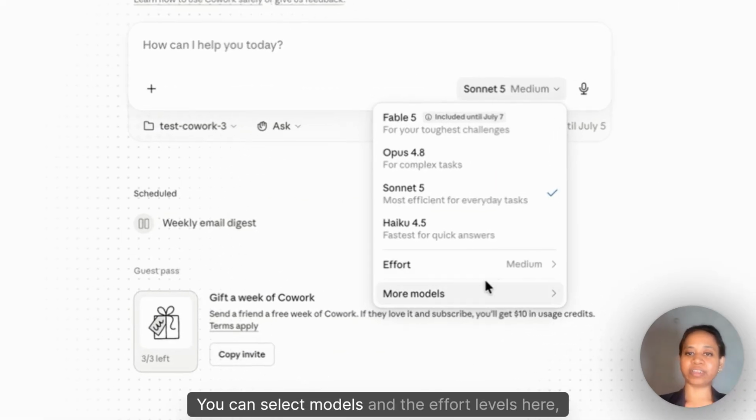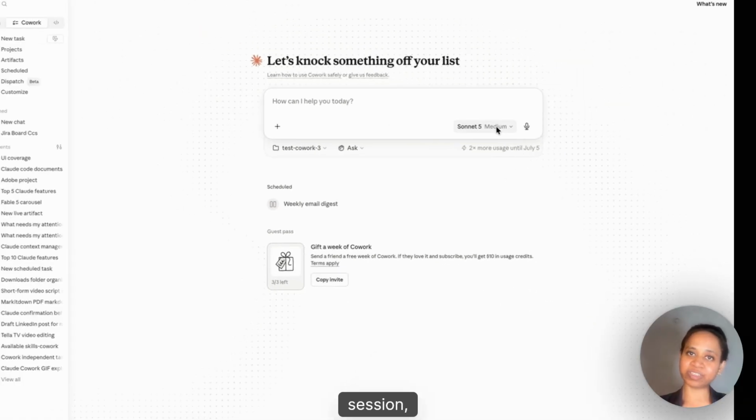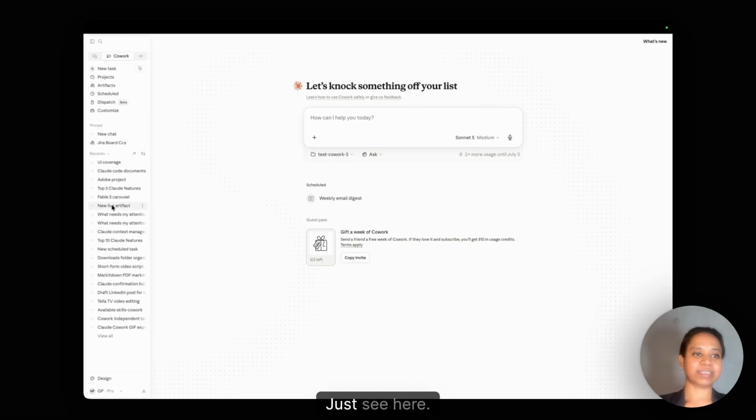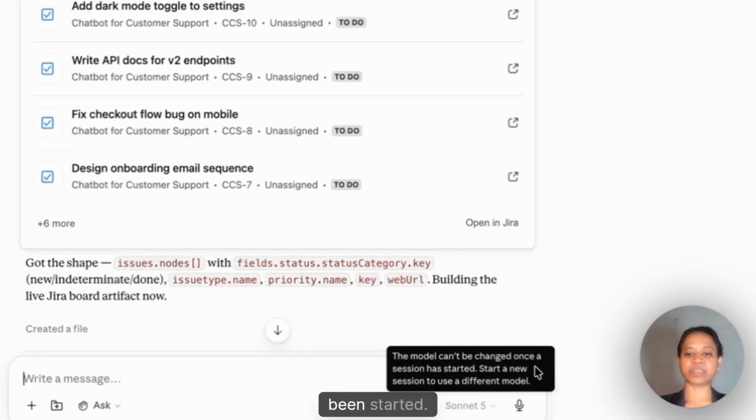You can select models and the effort levels here. You can select models only before you start a new session, not after you start a session. Just see here. Model can't be changed once a session has been started.